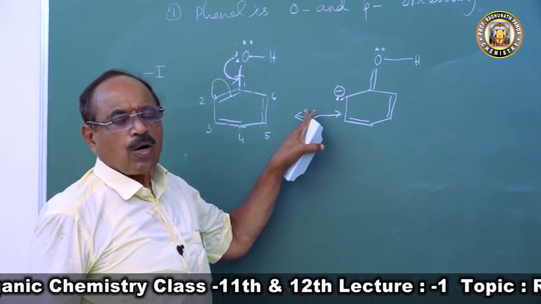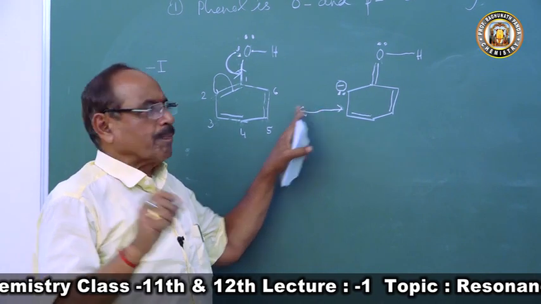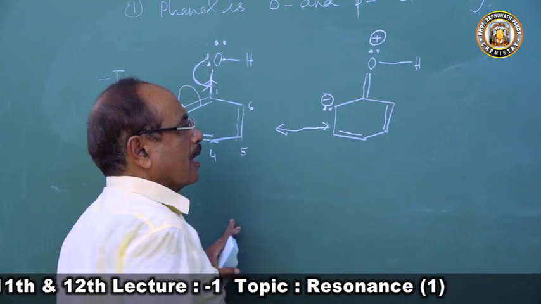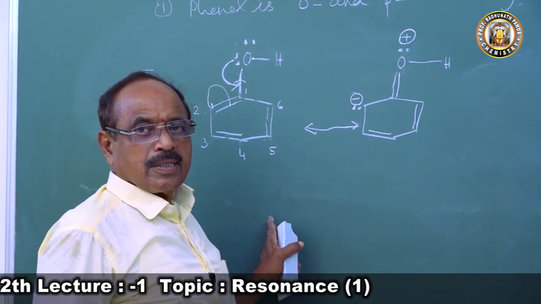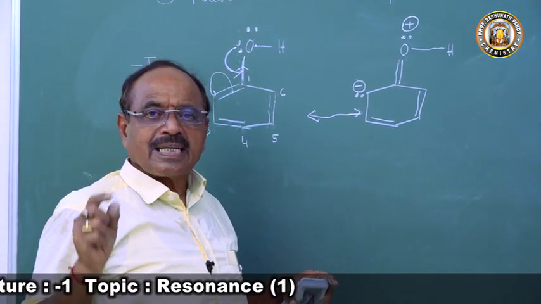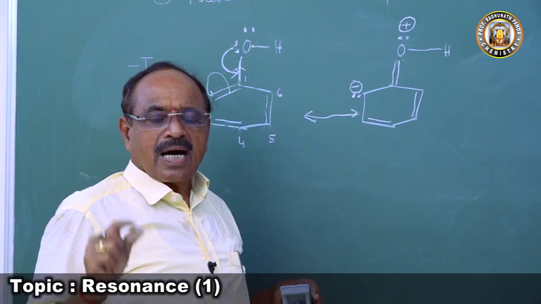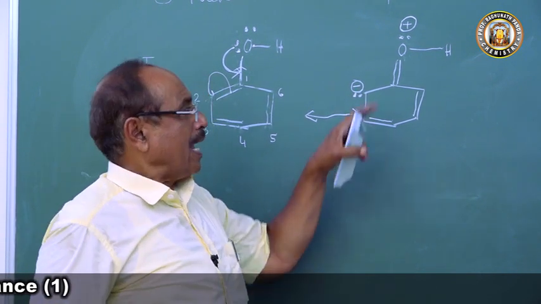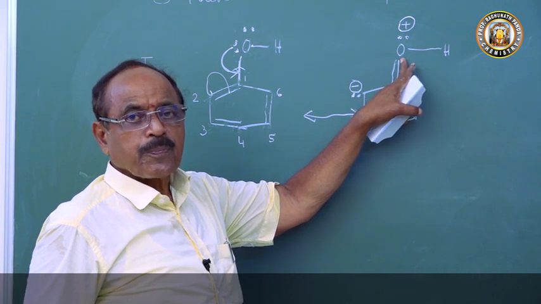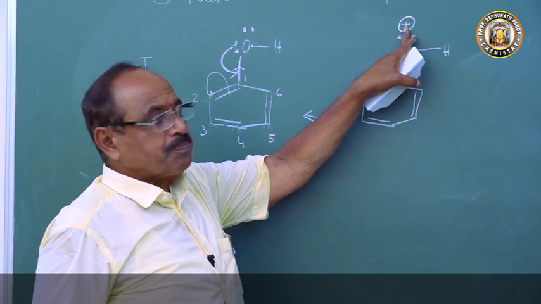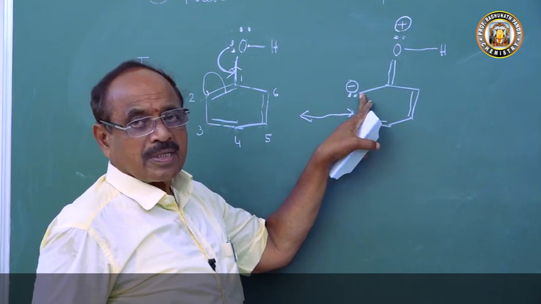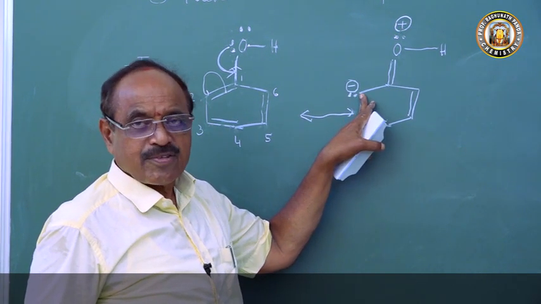As oxygen is losing the electron pair, it gets a positive charge. So because of the delocalization of the lone pair of electrons of the oxygen atom of the OH group, the oxygen atom gets a delta positive charge and the ortho position gets a full negative charge.